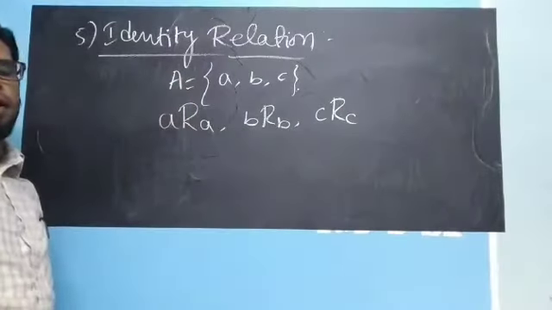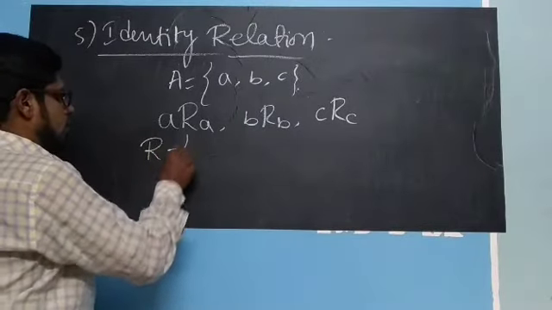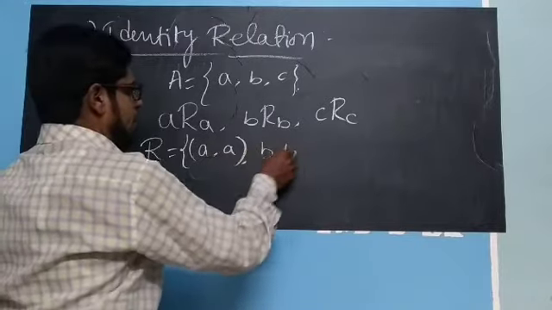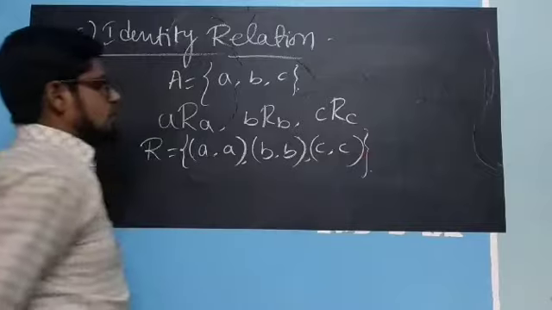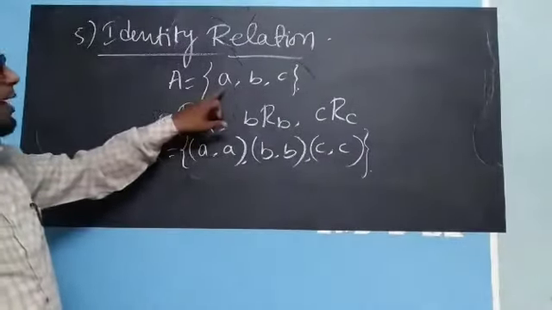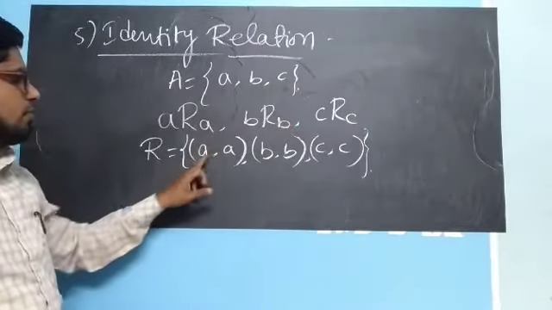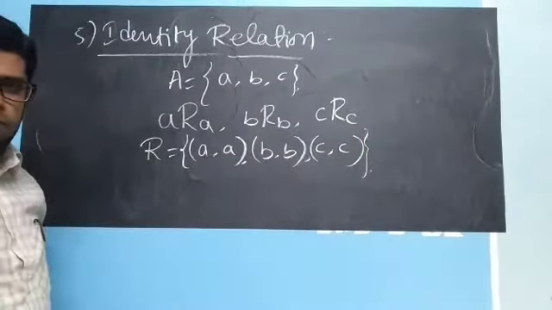That is, in the relation the ordered pairs are (a, a), (b, b), and (c, c). Because here the set has three elements, each and every element of this set must be related to itself. So this is an identity relation.